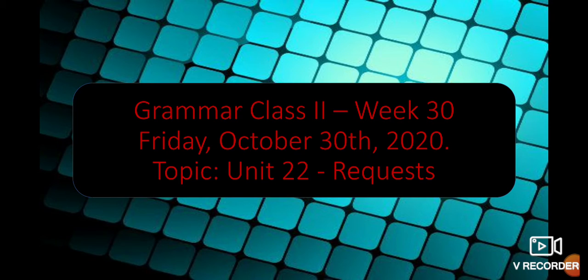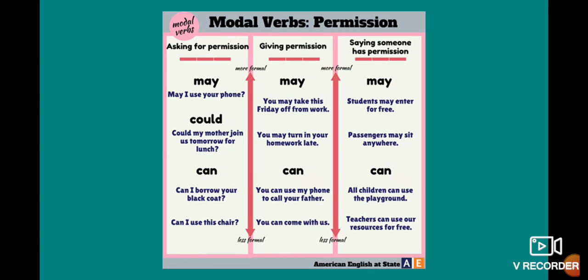And in this day, we continue talking about requests, and this one is unit 22. Okay, let's start. We studied the modal verbs for permission, in this case, may, could, and can. And remember, you ask for permission with the modal, or maybe you give permission, or you say someone has permission. And we see these different examples.